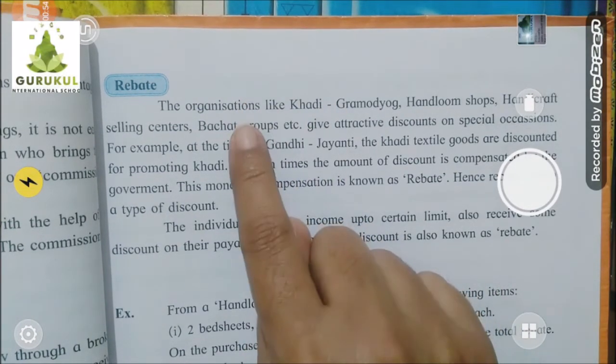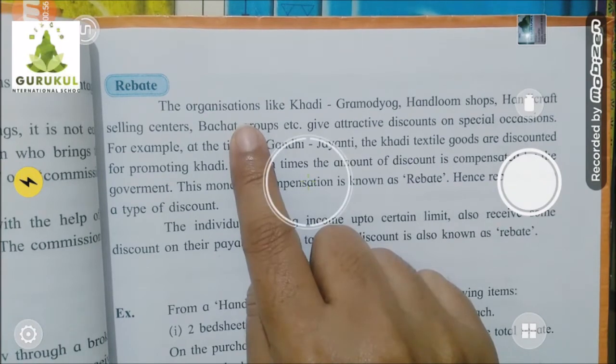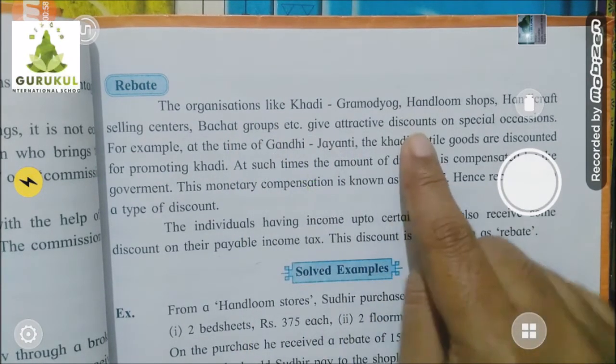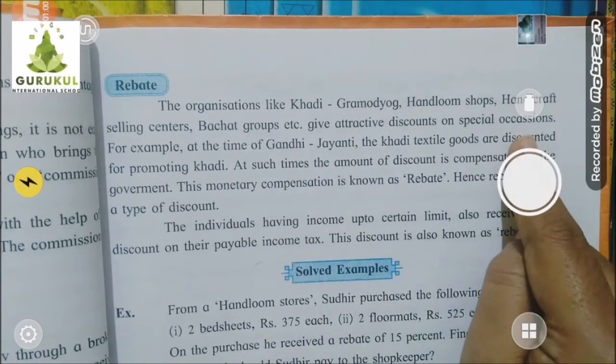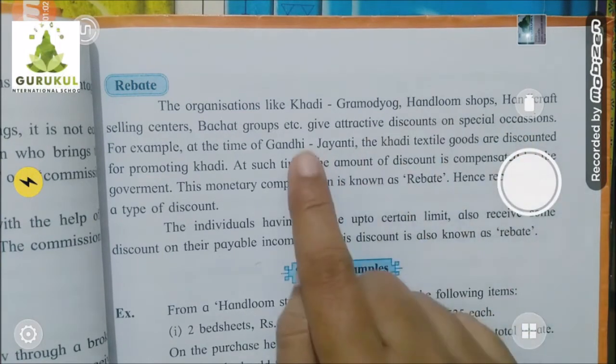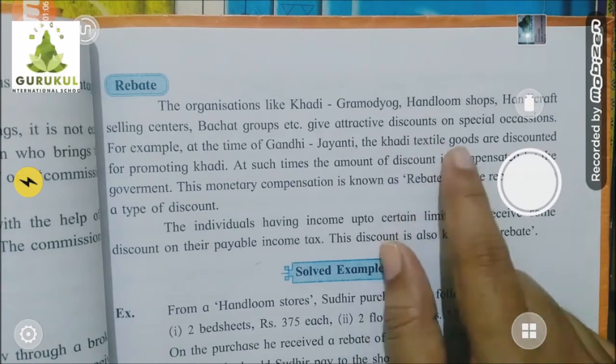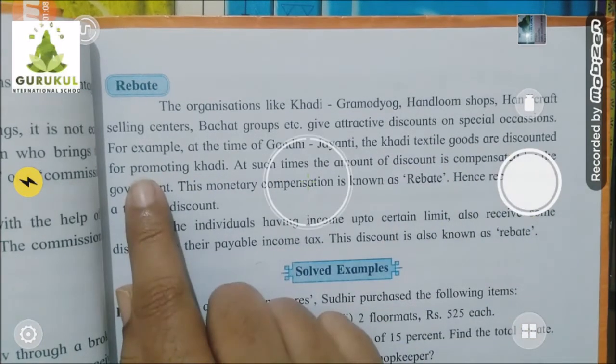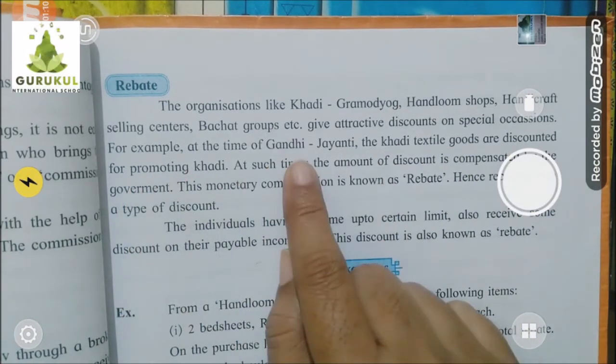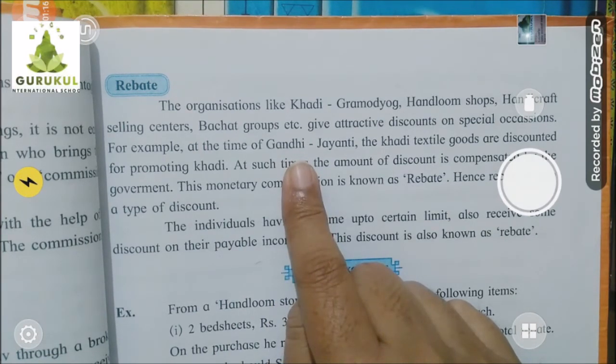These organizations sometimes give attractive discounts on special occasions. For example, at Gandhi Jayanti, to promote khadi, textile goods are discounted. Understood? It means they are giving a discount price. Because of that, khadi, which is our Indian heritage, will be promoted.